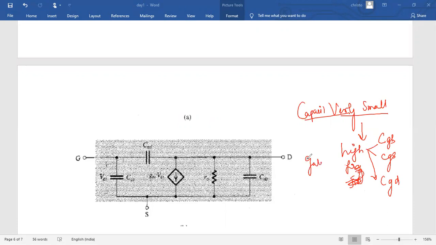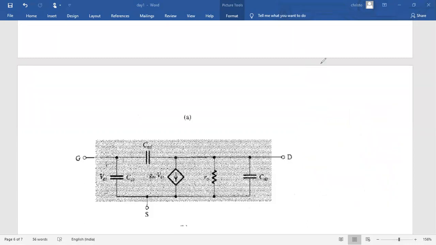Then there is one junction capacitance between source to body, and another capacitance between drain to body.